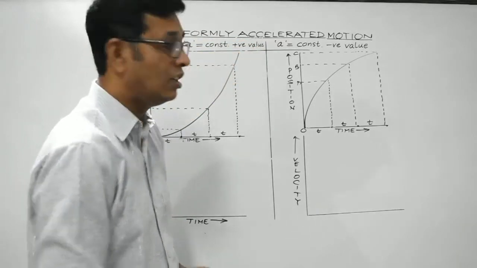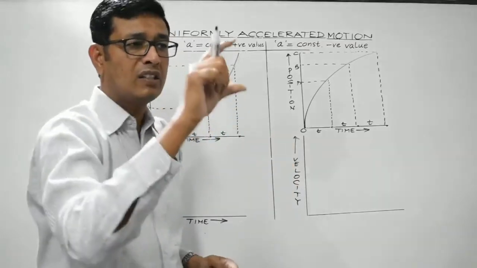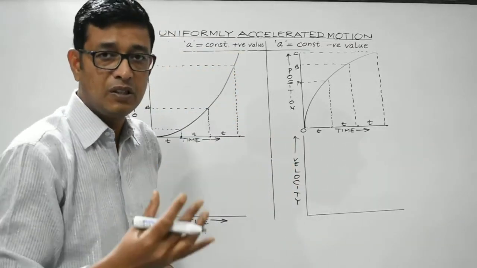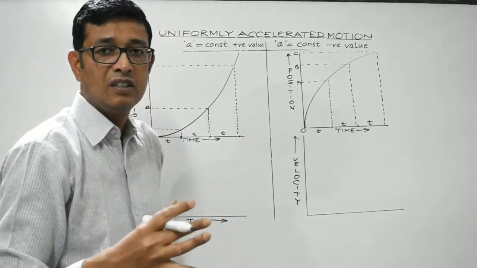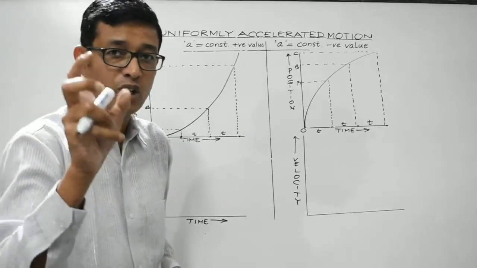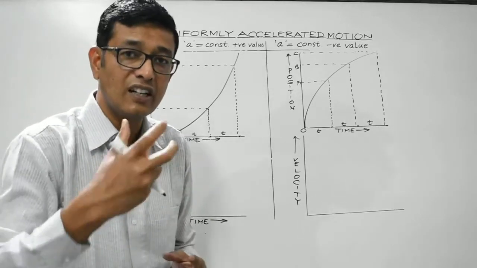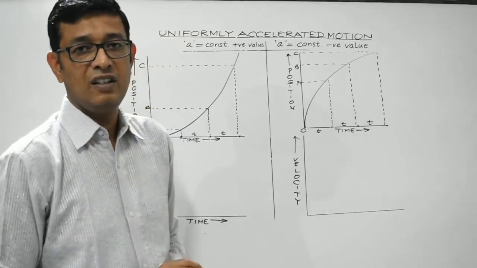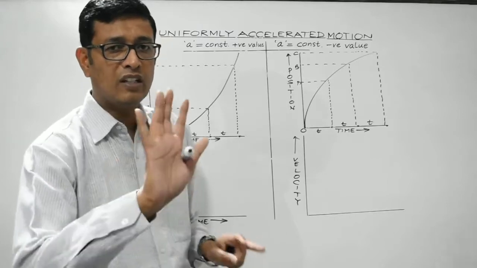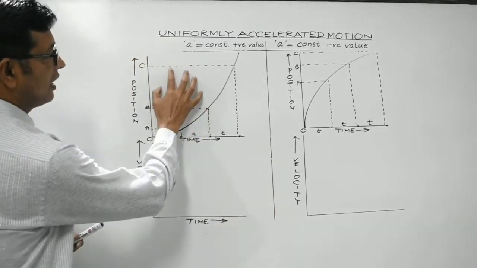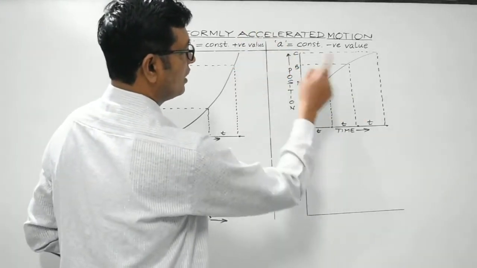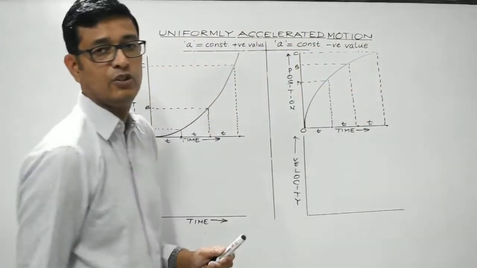So what do you conclude? With the passage of time, the body is covering lesser and lesser displacement. This is possible only when the velocity of the body is decreasing. And when the velocity of the body decreases, it must be the case of retardation or deceleration, that is, when the value of A is negative. I hope you have understood completely. This is the case when A has a constant positive value, and this is the position time graph of the case when A has a constant negative value.